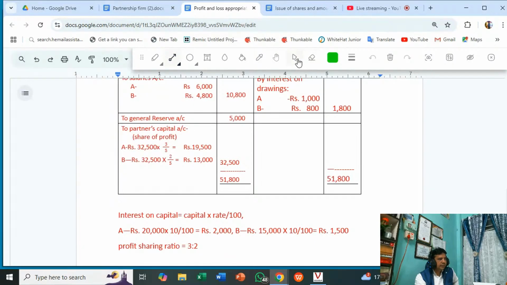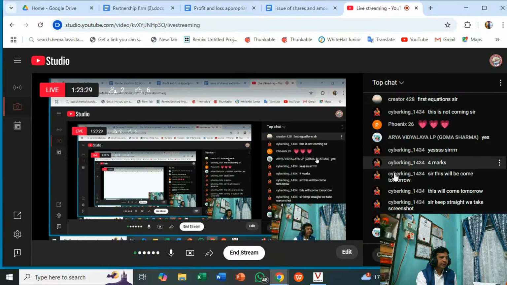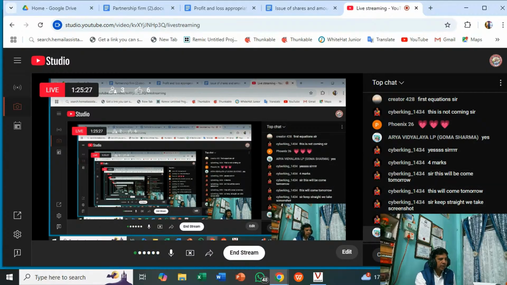So here I am concluding today's session. This is how it is calculated. Interest on capital: capital is 20,000, rate is given 10 by 100, so 2,000, and B is entitled to receive 1,500. The profit sharing ratio is given in the question, 3 to 2. If you have any questions, write in the chat box. I will take the questions.